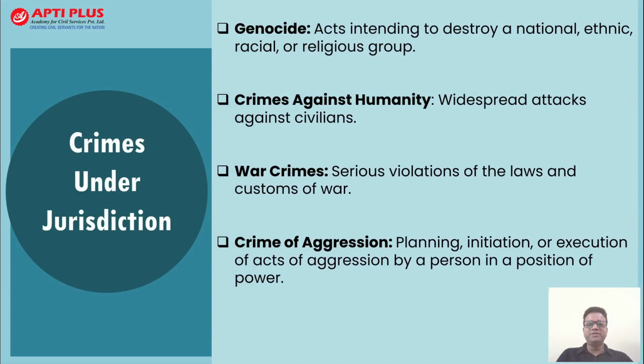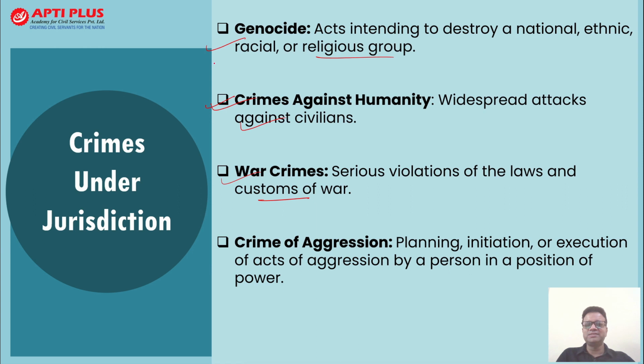Now, moving ahead with the crimes that are under the jurisdiction, I have given you the brief. First is genocide. Genocide के अंदर it acts as intending to destroy a national, ethnic, racial और अगर religious group, group के बीच में clashes हुई हैं उस cases को. Crimes against humanity, that is a widespread attack against any civilian population. War crimes, that is serious violations of the laws and customs of war.